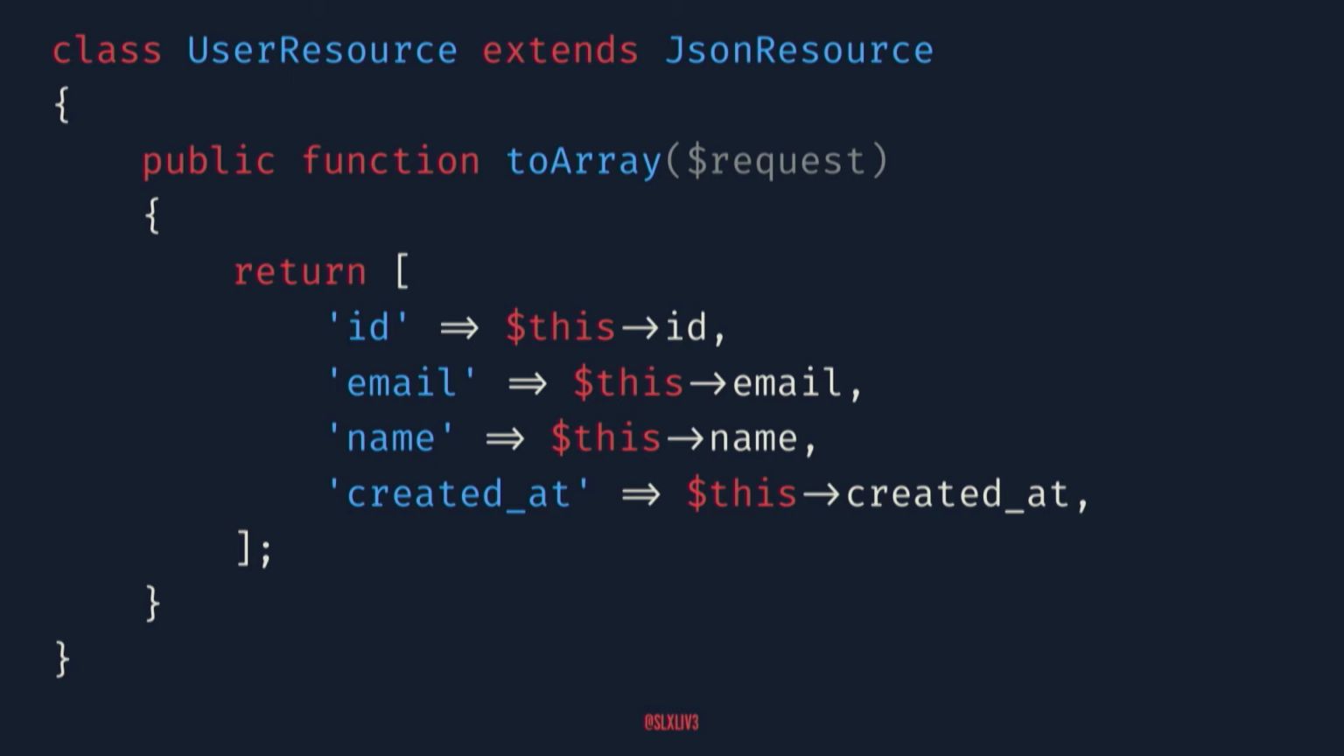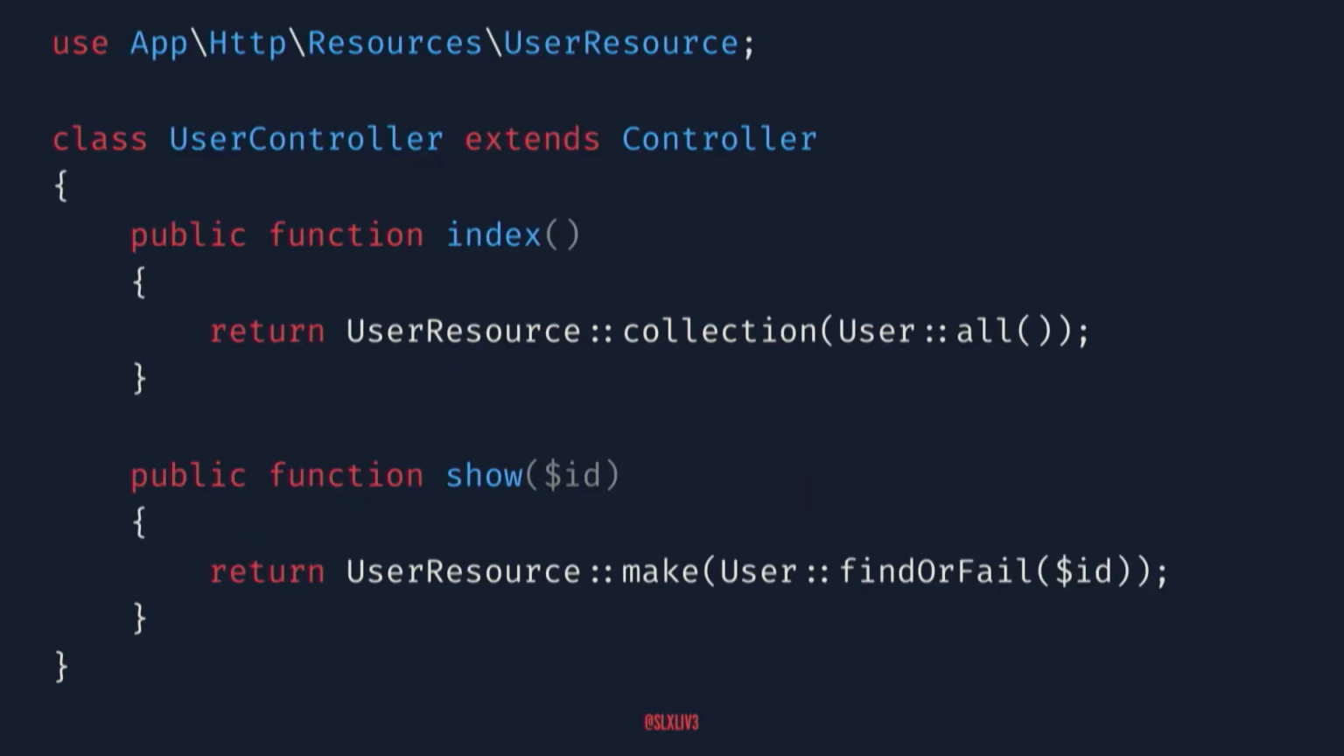There's an artisan command to generate the resource. We generate the resource, and we basically make that same mapping. We map our model into what it's going to look like as an array representation. Then we can go back and clean up our user controller. I think this looks a lot better. If we need to make any changes, it's automatically reflected.